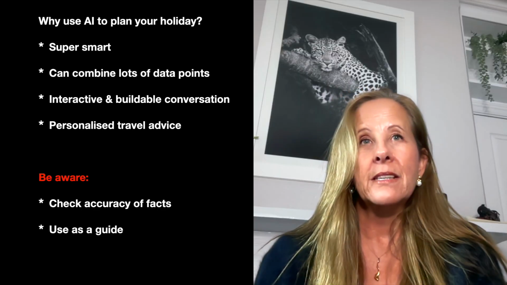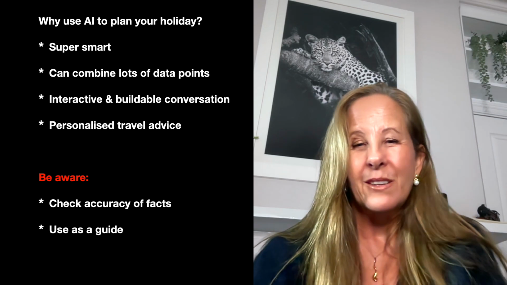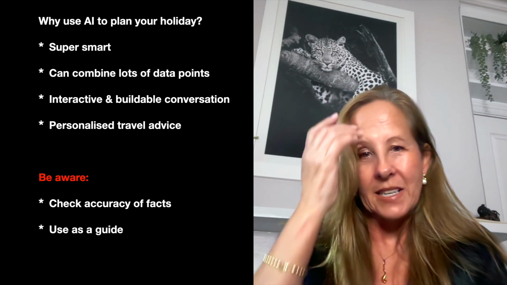Glad to have you back here again, and today we're going to look at how you can use artificial intelligence to build your travel plan. It's a phenomenal tool that makes things really quick and easy, and you can ask any type of question. I'm going to give you examples of the type of question to ask because the trick really is in how you ask the question. It's a little bit different to how you would interact with, say, Google, because you're asking intuitive questions like you would if you were having a discussion with a friend.